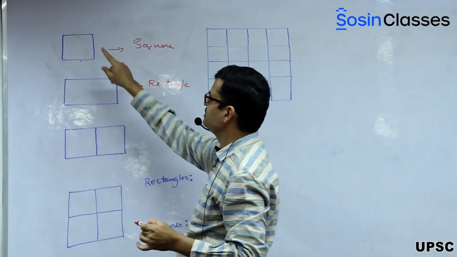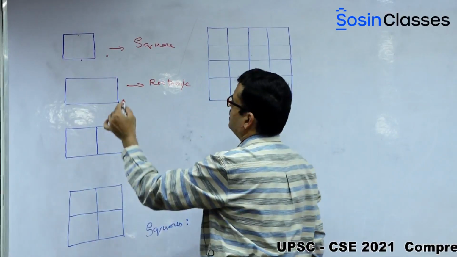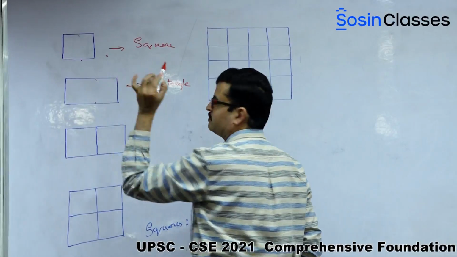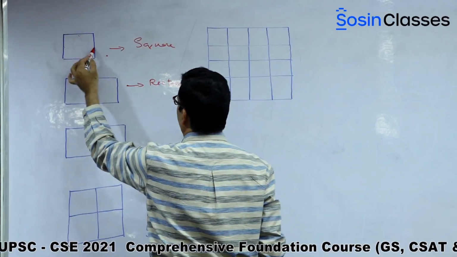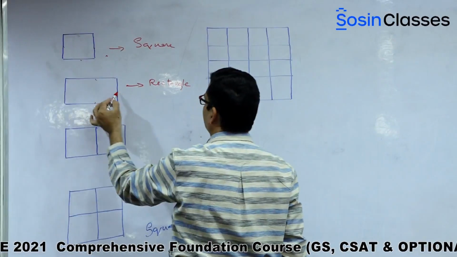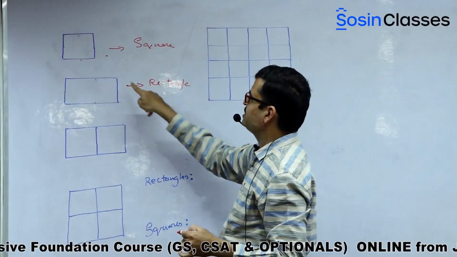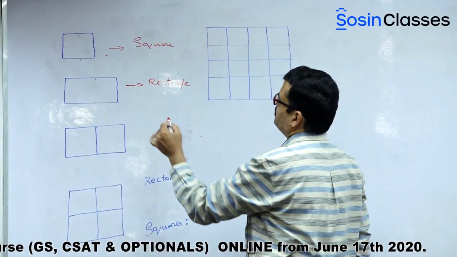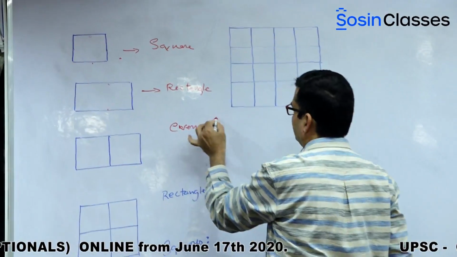For example, if I say this is 5 centimeters, this is also 5 centimeters. In the same way, the length of the sides of rectangle, opposite sides, they are same. Square is exactly matching with the rectangle with respect to the property that I have told you. So in that way, please note, every square is a rectangle.